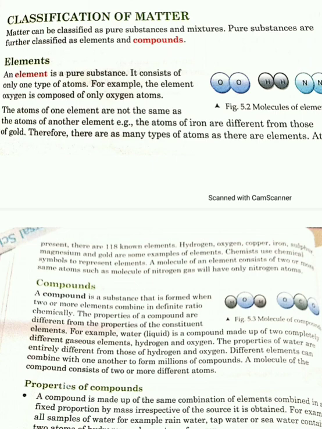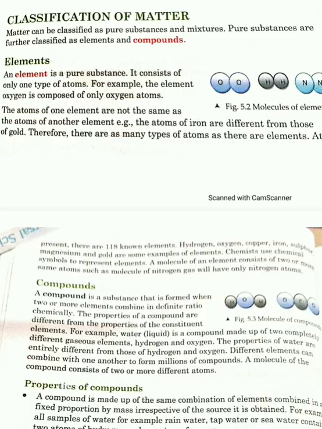Metals are iron, gold, silver, copper. Non-metals are hydrogen, oxygen. Copper and iron are metals, hydrogen and oxygen are non-metals. So I think metal and non-metal are clear to you.